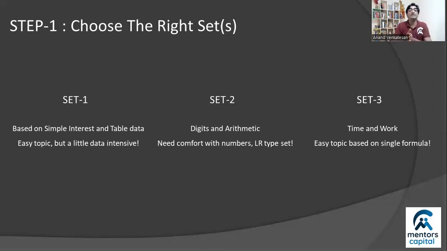But staying on course, our assessment of the topic tells us that the first set and the third set come from easy topics. Time and work and simple and compound interest is not really a hard topic, but between the two, I'd say that the question difficulty is higher in the first set. The option choices look weird, they look intimidating actually, and there's a lot of data that you need to absorb and use. So from that perspective, set 1 would be slightly harder than set 3, but these are the ones worth attempting.